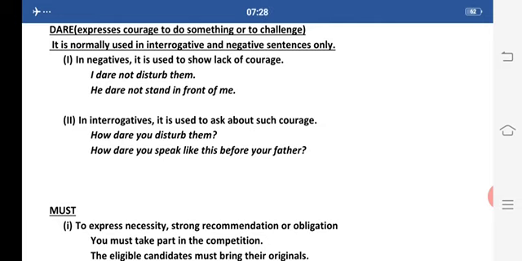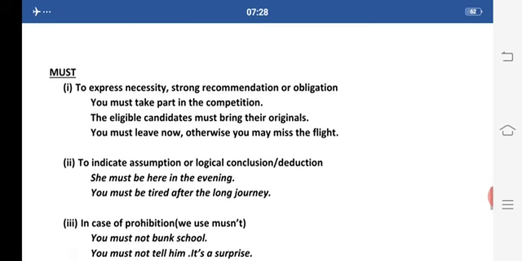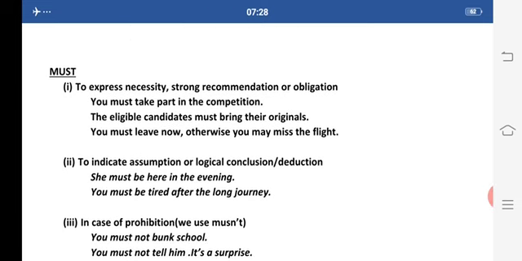Now use of must. Must is used to express necessity, strong recommendation or obligation. You must take part in competition. Now this is a kind of strong recommendation which I have made. I want this, it is good for you. The eligible candidates must bring their originals. This is an obligation for the eligible candidates that they must bring their originals.